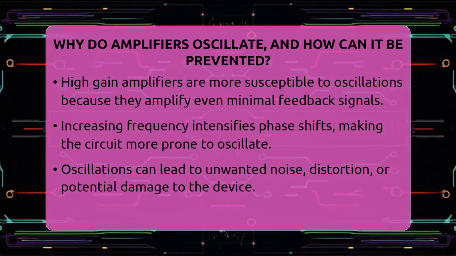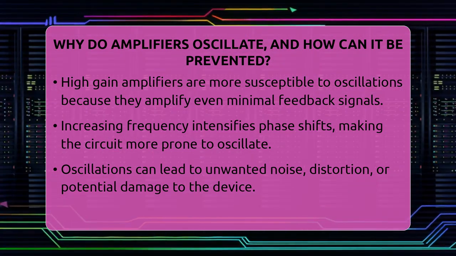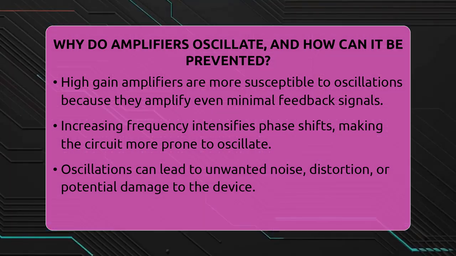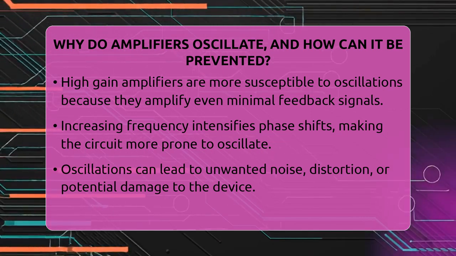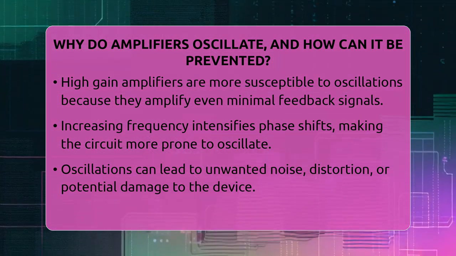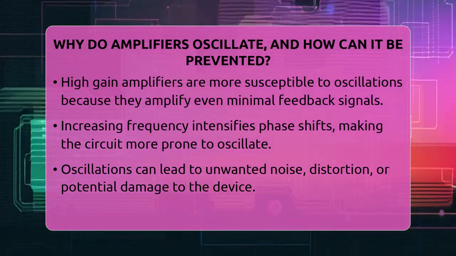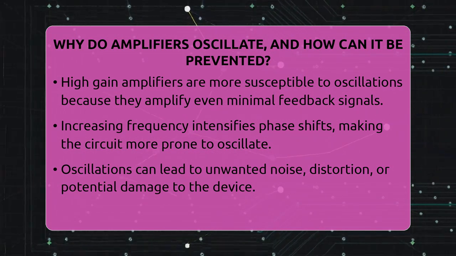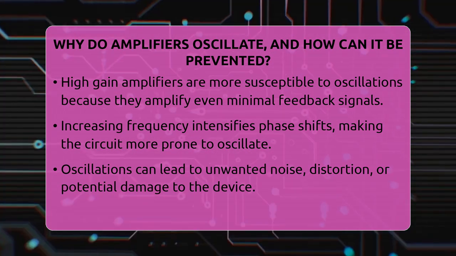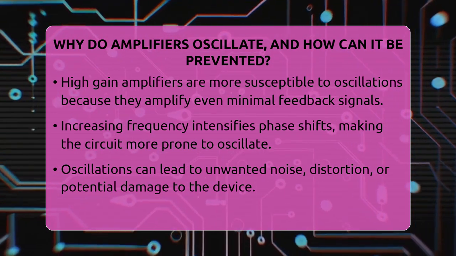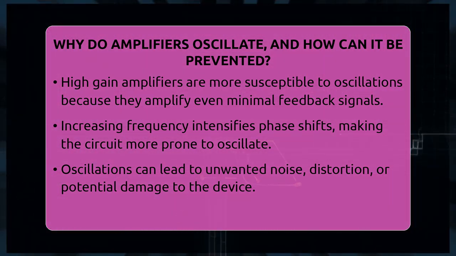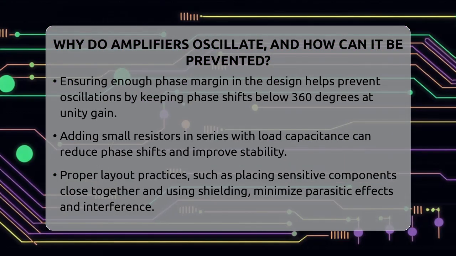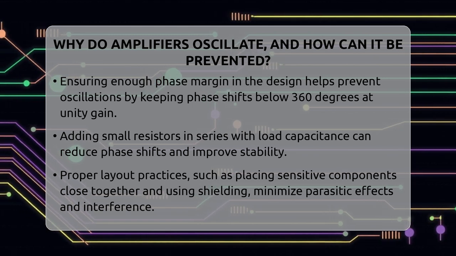Parasitic components are unwanted stray capacitances or inductances that sneak into the circuit and change how signals behave. These tiny effects can introduce extra poles or zeros in the transfer function, making the amplifier unstable. High-gain amplifiers are more prone to oscillate because they amplify even the smallest feedback signals. As the frequency increases, the phase shift in the feedback loop becomes more significant, pushing the circuit toward instability. This can cause unwanted noise, distortion, or even damage to the device.